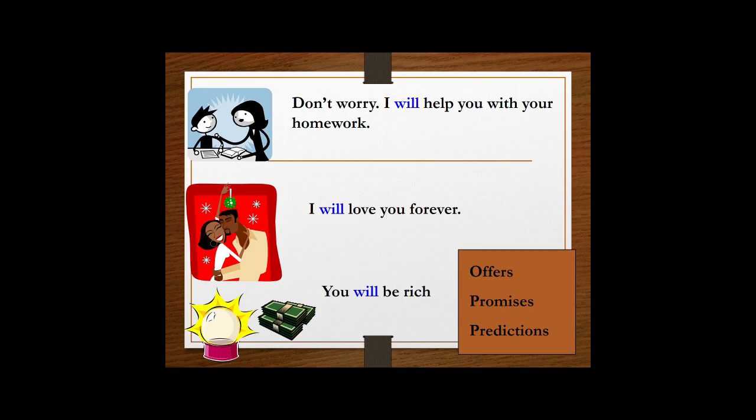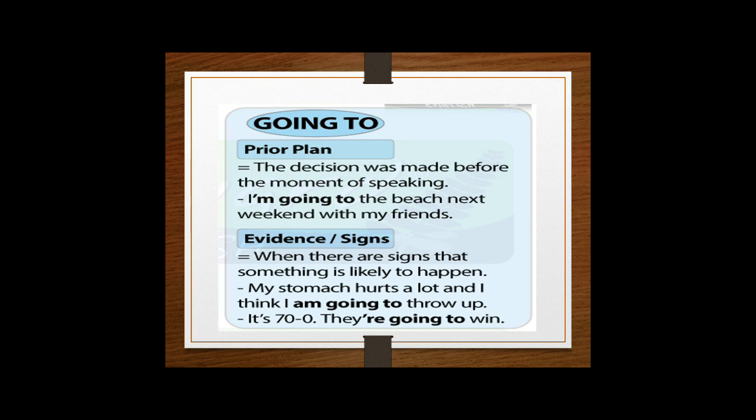Also, if you want to use will, you can use it for, as I told you, offers, promises, and predictions. Check those examples. Don't worry, I will help you with your homework. I will love you forever. You will be rich. Okay, let's continue with going to. So normally we use going to when we talk about a plan or the decision was made before the moment of speaking.